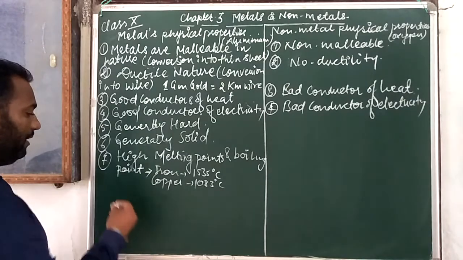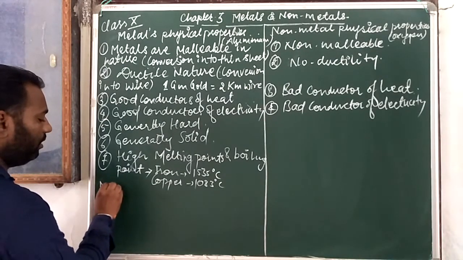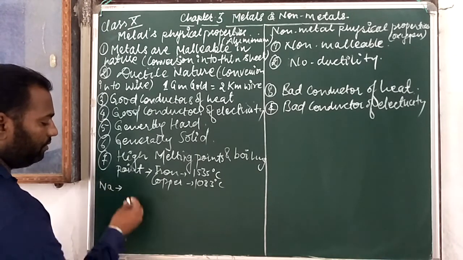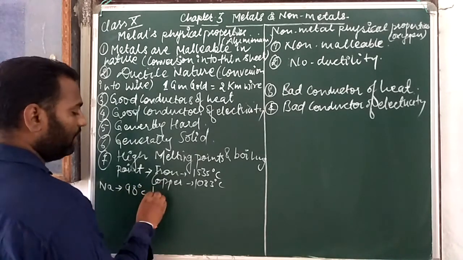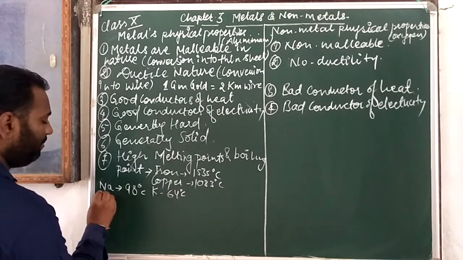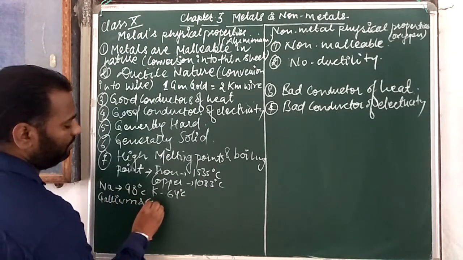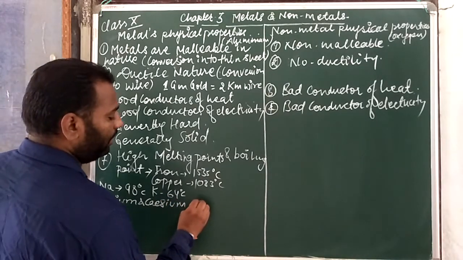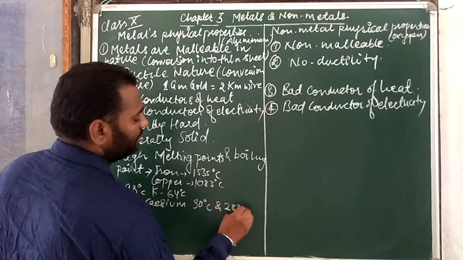Okay, like sodium. For sodium I am writing only the symbol. For sodium the melting point is 98 degrees Celsius. For potassium it is 64 degrees Celsius, and gallium and cesium, which have melting points of about 30 degrees and 28 degrees Celsius.